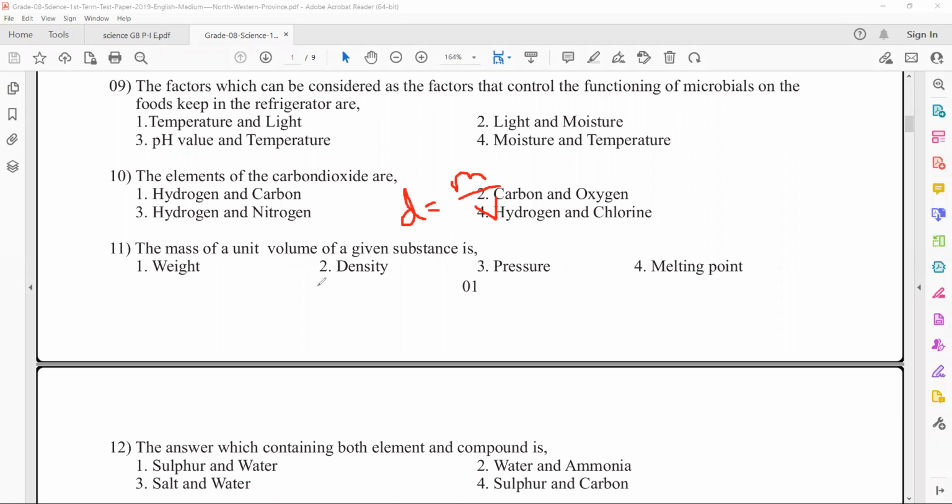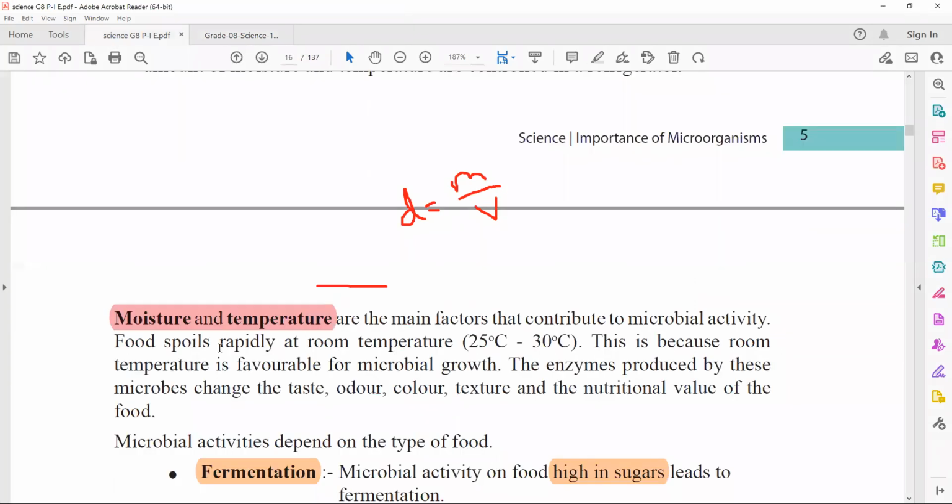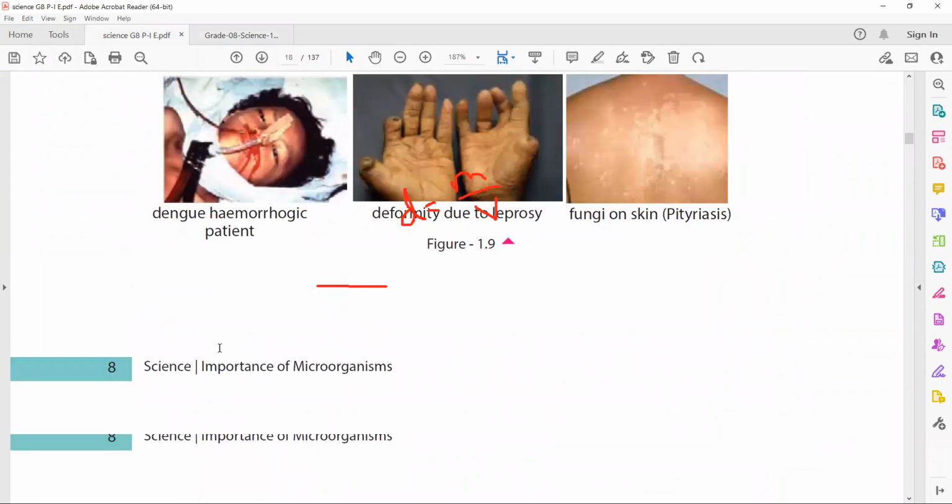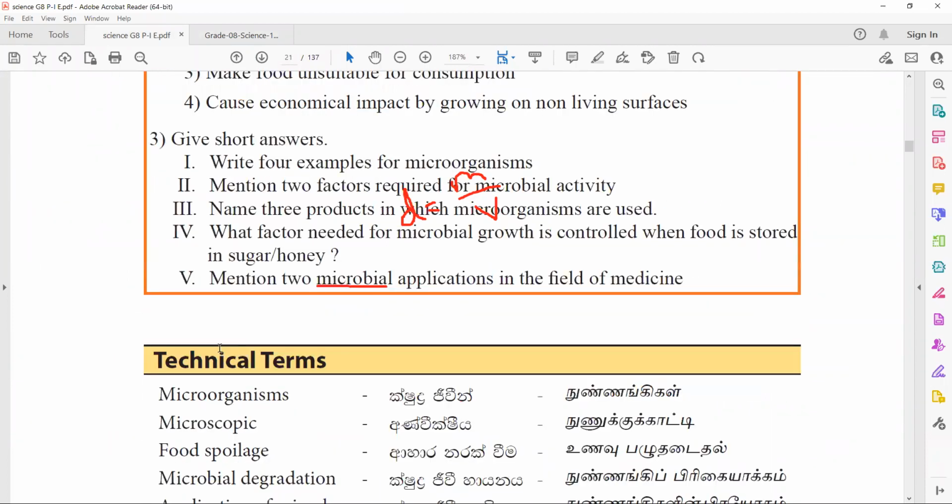So the answer is density. I think this should be in the unit we are studying right now, properties of matter.